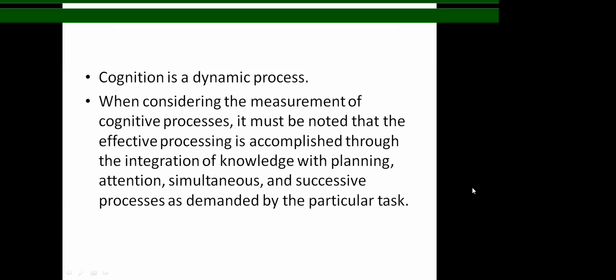So when considering the measurement of cognitive processes, it must be noted that the effective processing is accomplished through the integration of knowledge, which is already there inside our mind, and integrating it with planning, the attention, how much attention we are giving to the question or the task which is being asked, and then the simultaneous and successive process to happen inside us as demanded by the particular task. So this all together forms the measurement of the cognitive process.